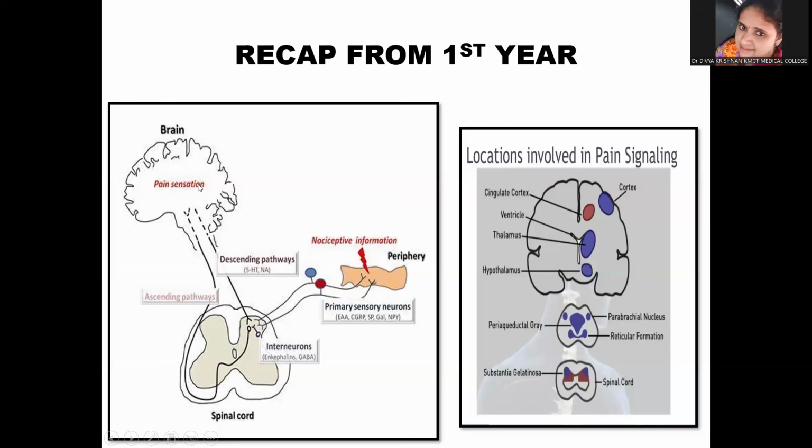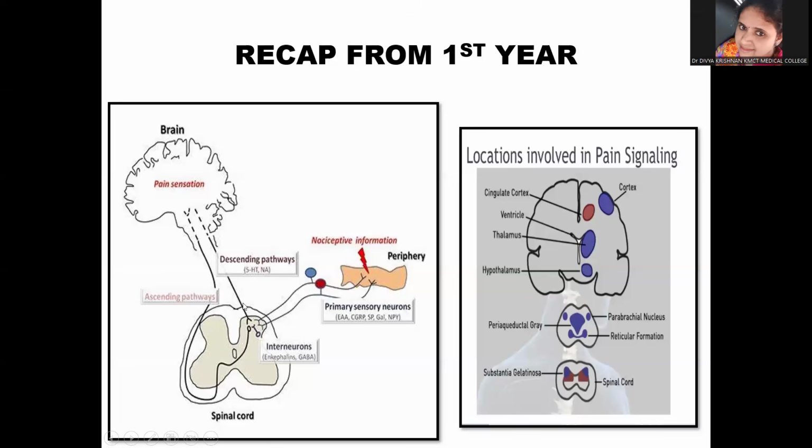Once the cerebral cortex detects the pain, the signal then travels to the periaqueductal gray in the midbrain, and that activates the substantia nigra and other brainstem centers. The signals then go to nucleus raphe magnus in the medulla, and these send descending fibers to the dorsal horn of the spinal cord.